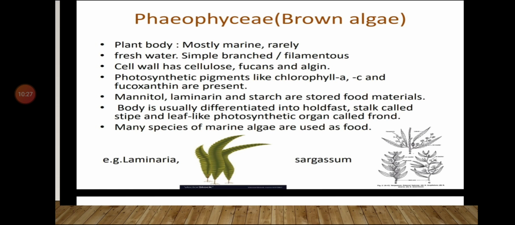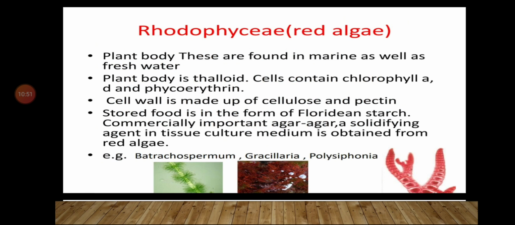Body is usually differentiated into holdfast, a stalk called stipe, and a leaf-like photosynthetic organ that is called frond. Many species of marine algae are used as food. Examples of Phaeophyceae are Laminaria, Sargassum.